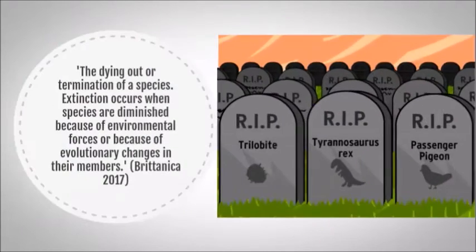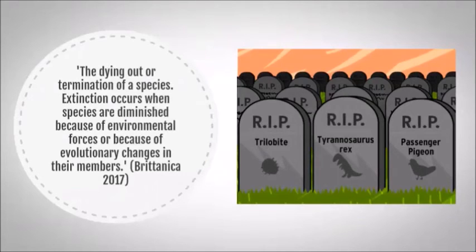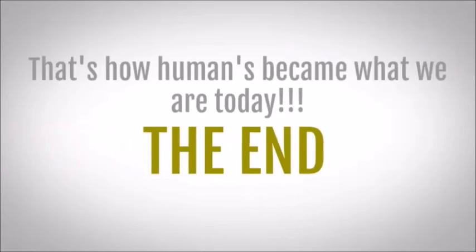Extinction. The dying out or termination of species. Extinction occurs when species are diminished because of environmental forces or because of evolutionary changes in their members. That's how humans became what we are today. The end.